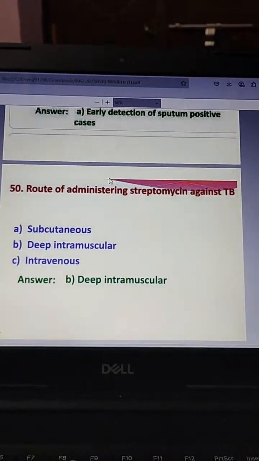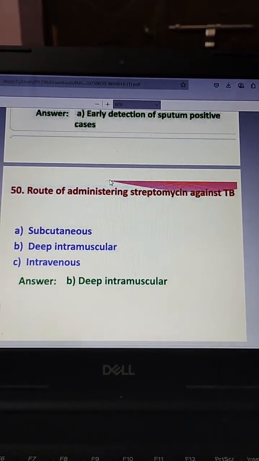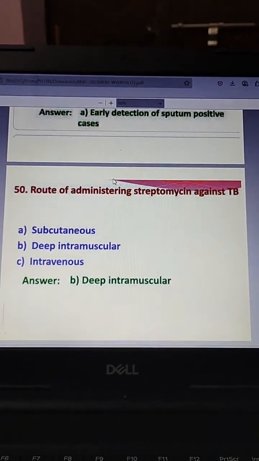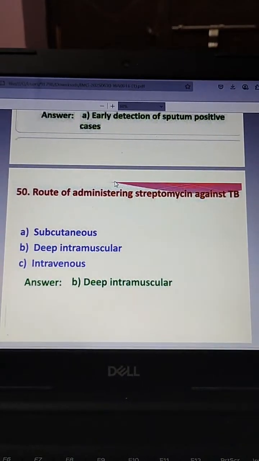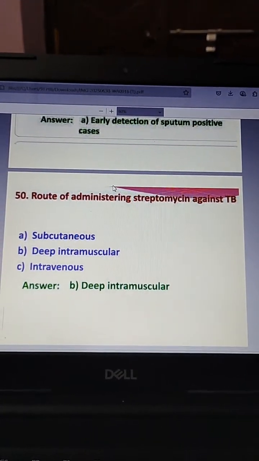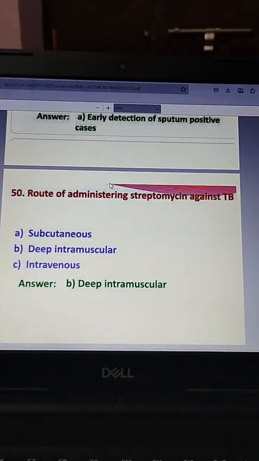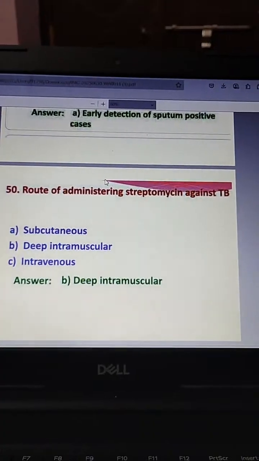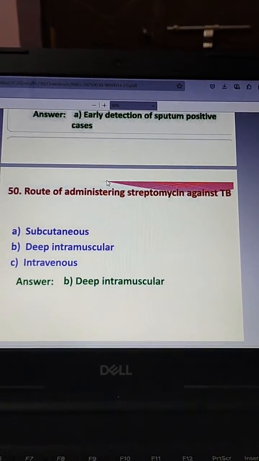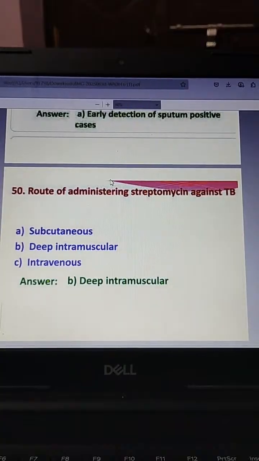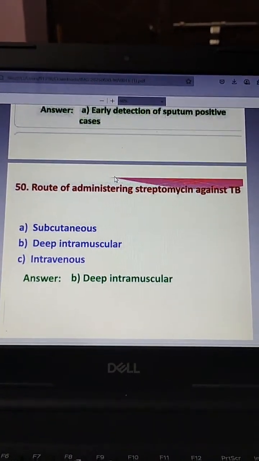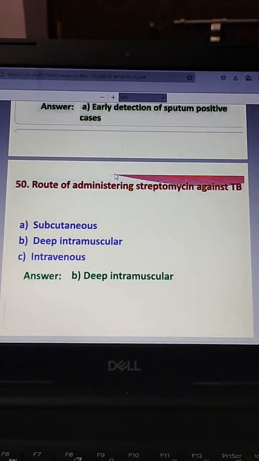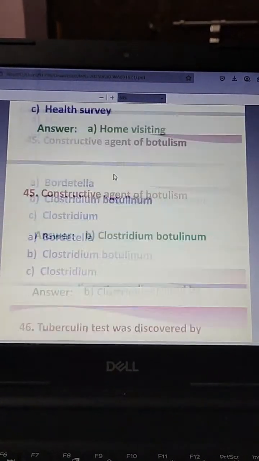The next one, route of administration of streptomycin against TB: subcutaneous, deep intramuscular, intravenous. The answer is deep intramuscular. So once we recall all MCQs.